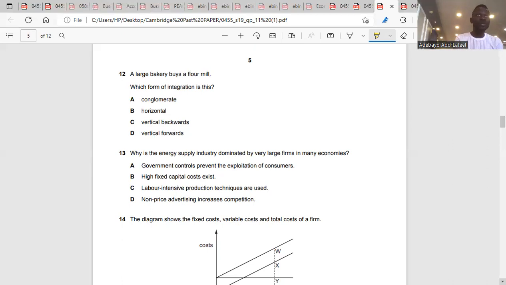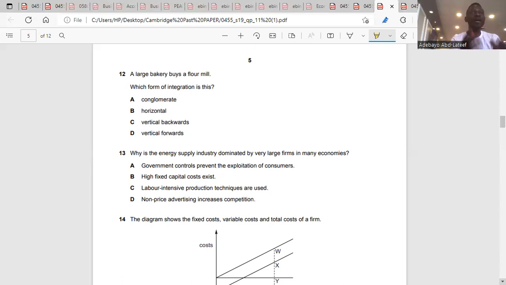An example of a firm in the primary sector is the farm, agriculture. Or a farm that produces plants that they use in producing medicine is in the primary sector. A pharmaceutical company manufactures the medicine. That is the secondary sector. So if a pharmaceutical company is buying the farm that produces, that is backward vertical, which is the same case here.